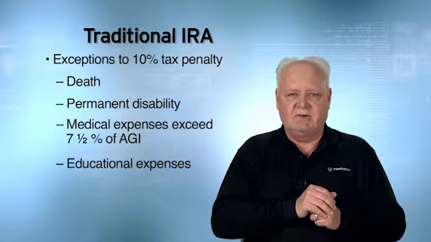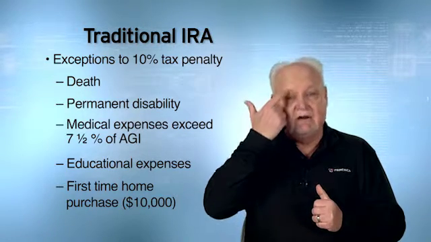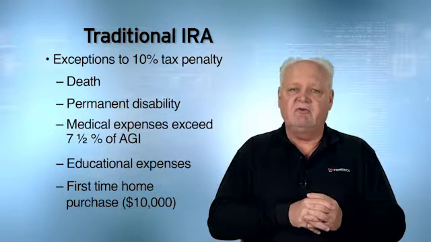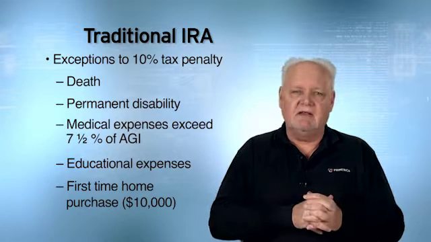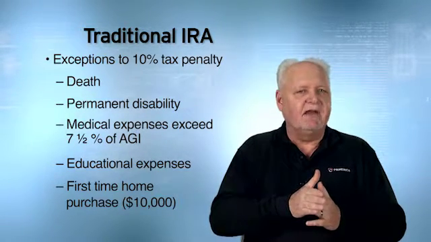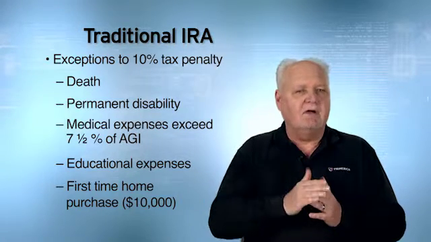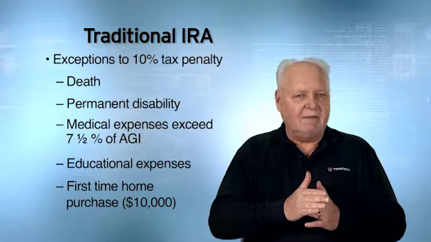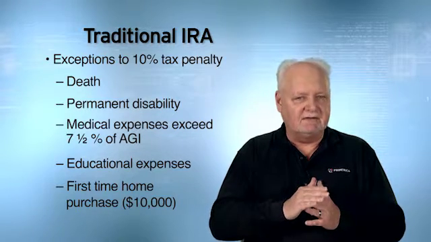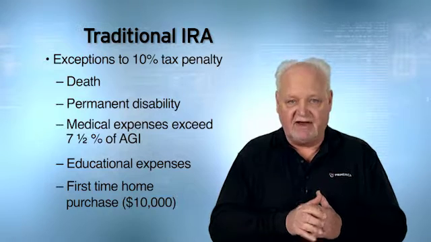Another exception to the penalty, first-time home purchase. Now there's a $10,000 limit here. First-time home purchase for who? Yourself, immediate relative, okay? Now, make sure we understand, when we talk about exceptions here, we're talking about exceptions relative to the 10% tax penalty, not to the tax. We'd still have to pay tax, just no tax penalty.